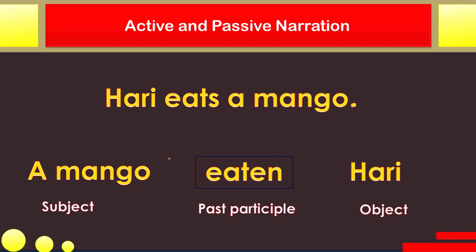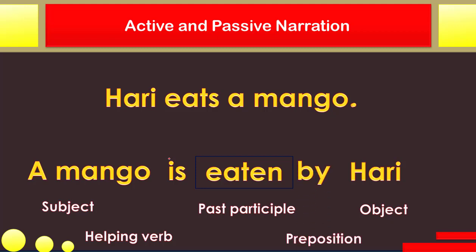Nice. A mango eaten Hari. No, it doesn't make any sense. Something else has to be done by the sentence. Okay. Oh, a helping verb has appeared here. Is, and what else? Wow, this preposition is also, see, the sentence is doing it by itself. A mango is eaten by Hari. Done very well. But something is still missing there.